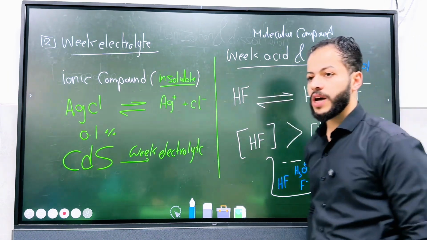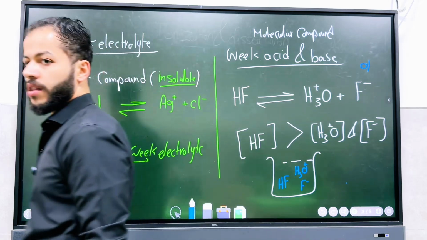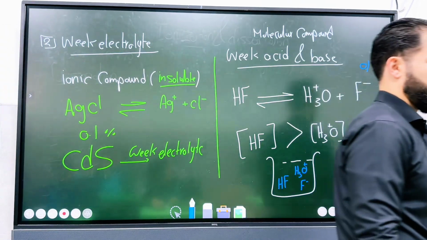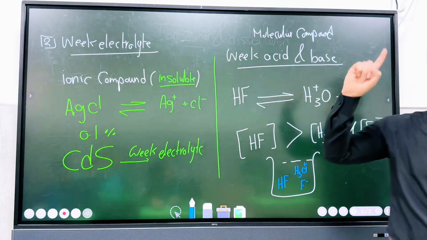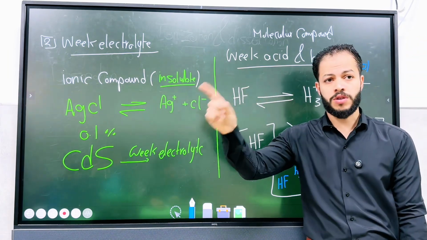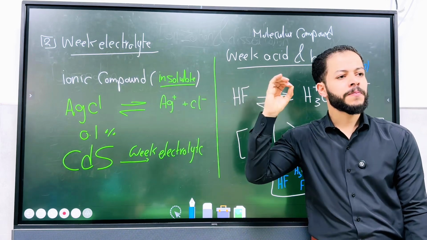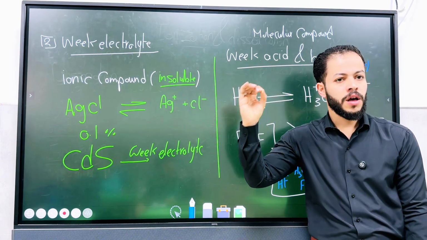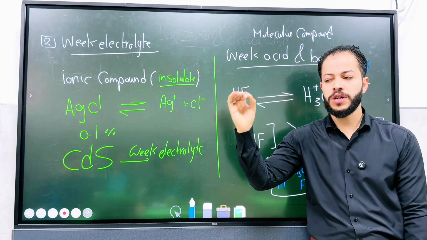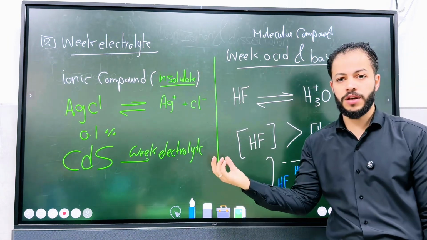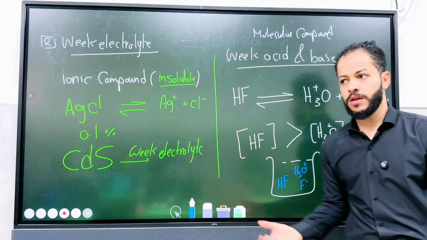So this will poorly conduct electricity, because it does not contain many ions. As we said, the most important factor to determine the strength of the electrolyte is the degree of ionization or dissociation. So I understand the second category, weak electrolyte.